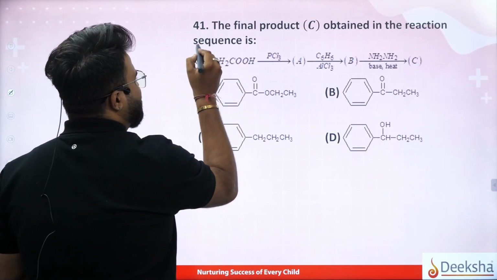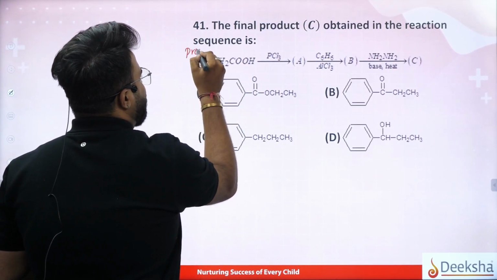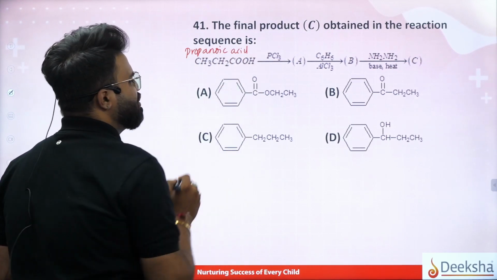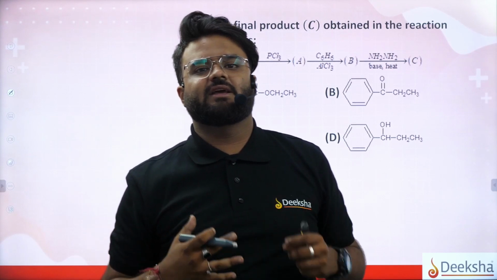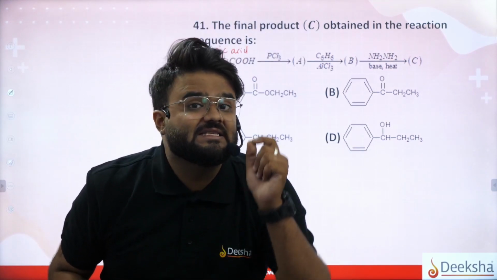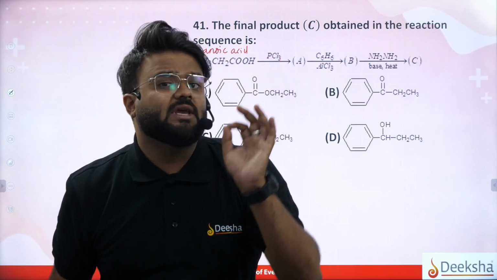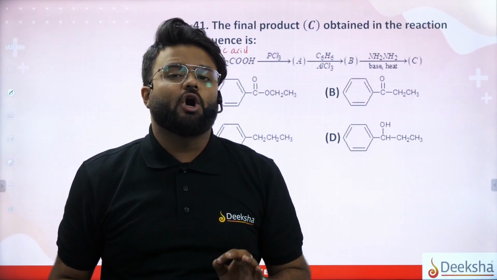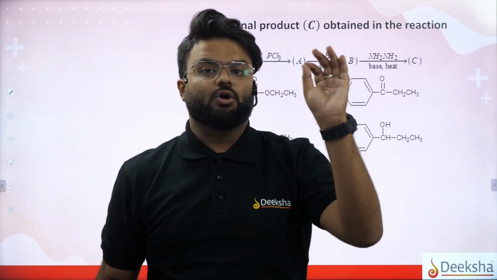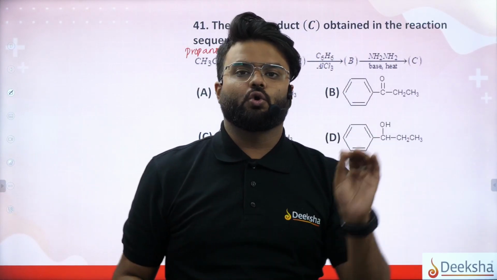This reactant is propanoic acid. We know that when a carboxylic acid reacts with phosphorus trichloride, we get an acid chloride. So what are we getting? We will be getting propanoyl chloride.